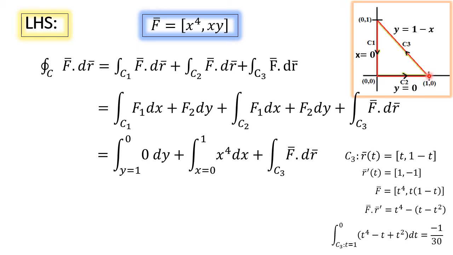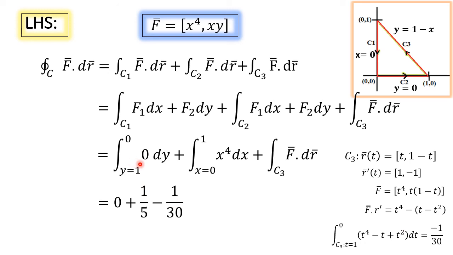Here the orientation is also important. C3 curve starts from 1, 0 and ends at 0, 1. So t varies between 1 to 0 to get the positive orientation. After evaluating this integral, we get minus 1 by 30.